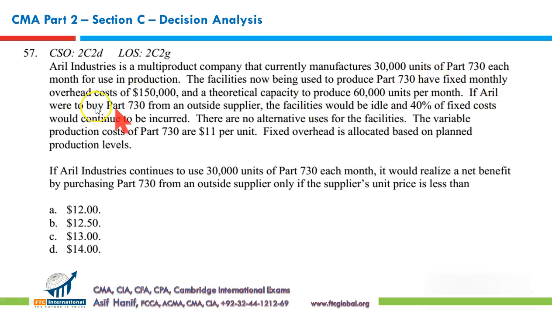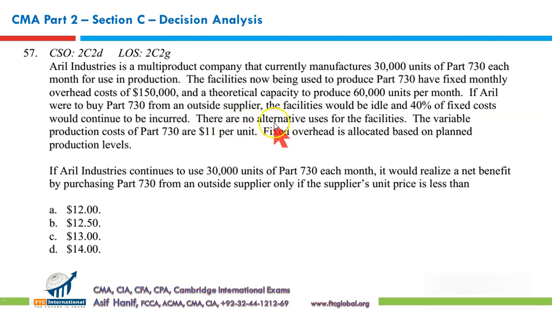If Arel were to buy Part 730 from an outside supplier, the facilities would be idle and 40% of the fixed cost would continue to be incurred. If 40% would continue to be incurred, that means 60% of the fixed cost is avoidable, and whatever is avoidable is relevant and must be considered in your decision analysis.